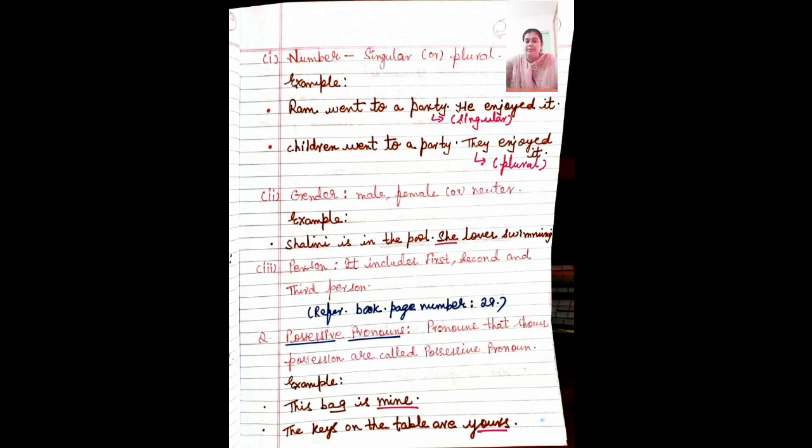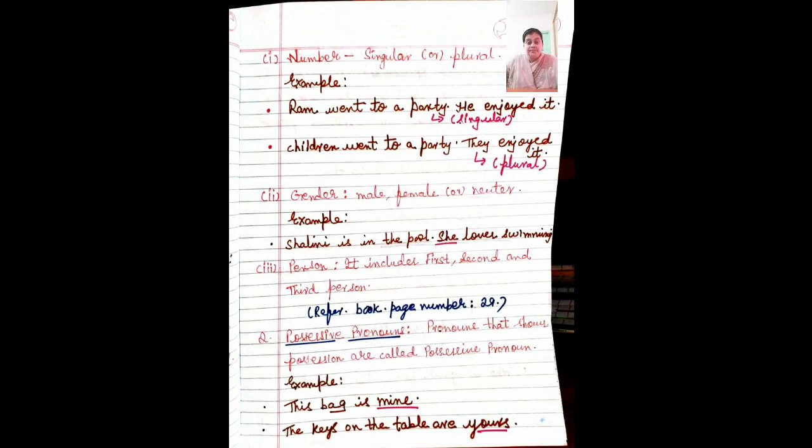Next, the second category is possessive pronoun. So what do you mean by possessive pronoun? Possessive means I'm possessive about my yellow pen. I love this yellow pen. This is mine. Mera hai. This is called possessiveness. Possessive pronouns are pronouns that show possession. Whose bag is this? Whose pen is this? It is mine.